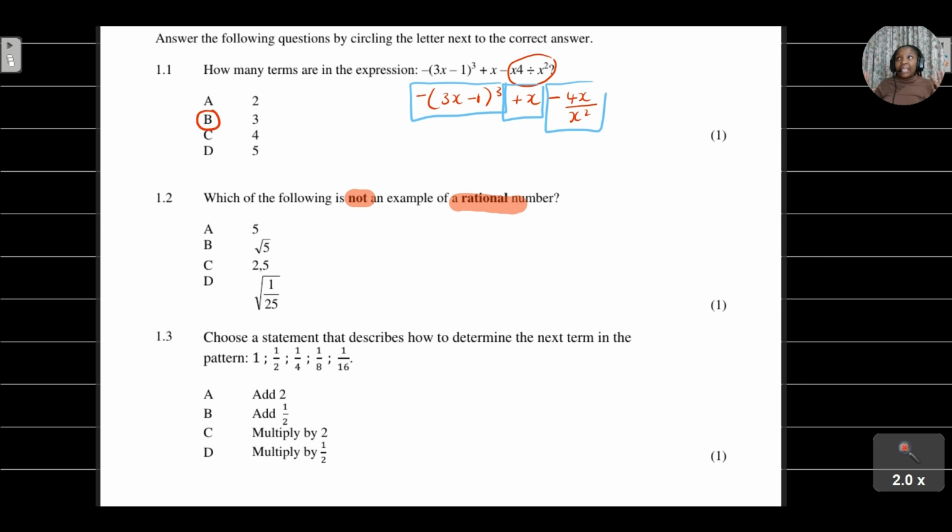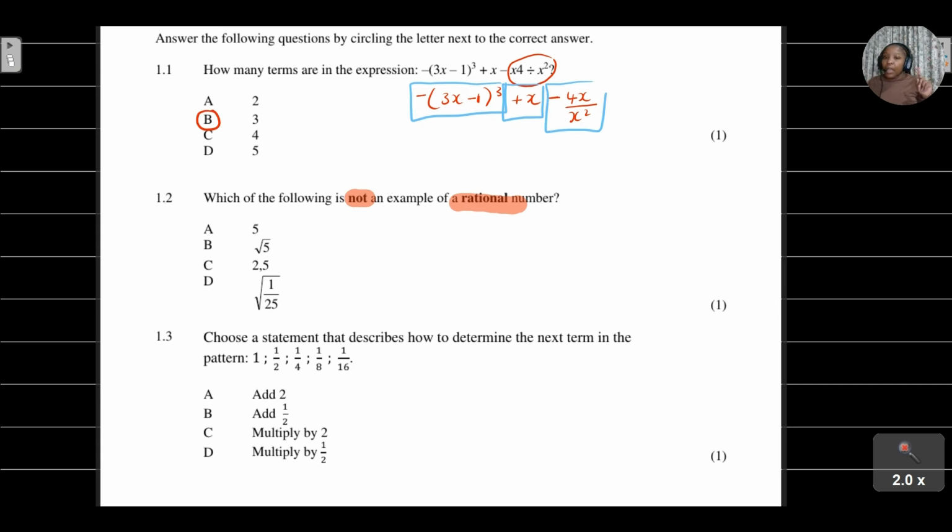Now remember what I said. If I'm talking about a rational number, I'm talking about a number that terminates. I'm talking about a number that maybe has decimals that are recurring. I'm talking about a number that can be written as a fraction.